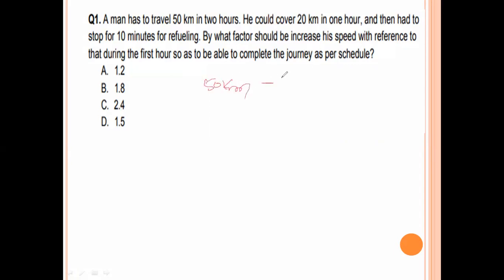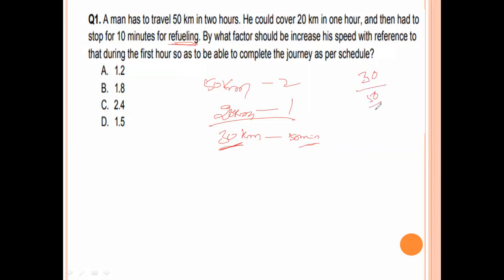That is the question. Here 1 hour is already completed. In 1 hour, he completes only 20 kilometers. So 30 kilometers is remaining, and 10 minutes for refueling, so the remaining 50 minutes is there. In these 50 minutes, he wants to cover this distance. With how much speed will he cover it, first we calculate. Speed equals distance by time. Distance is 30 kilometers.